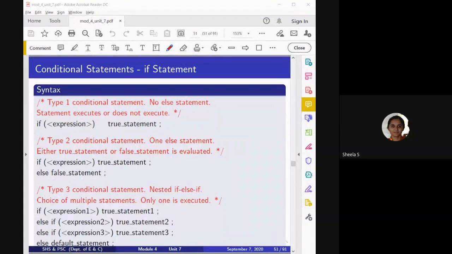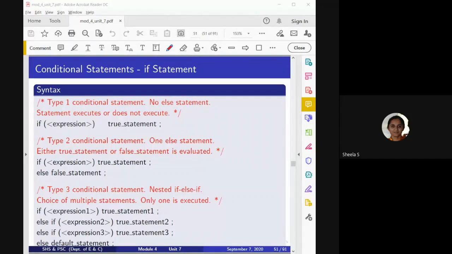Similarly, we have the type 3 condition. Type 3 means when more conditions have to be tested. In that case, we use the nested if else if statement. Here we check whether the first condition is true. If the first condition is true, it will execute the true statement. If this condition is false, it comes to this particular else part.